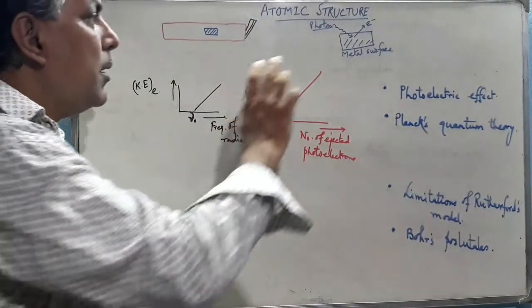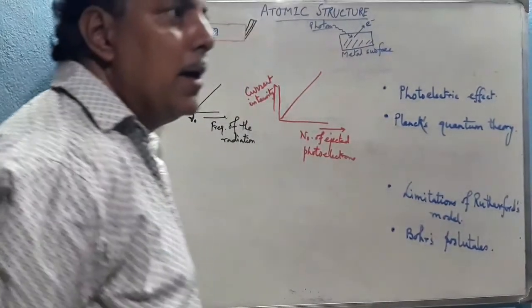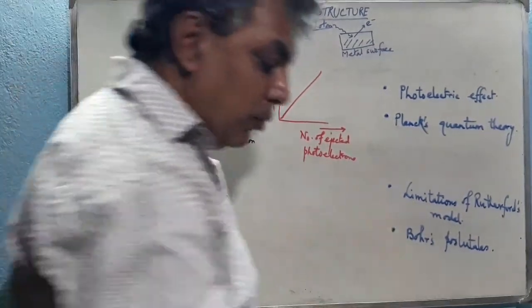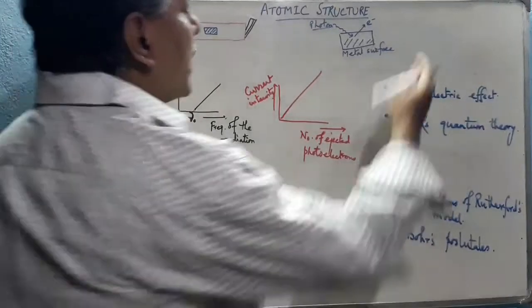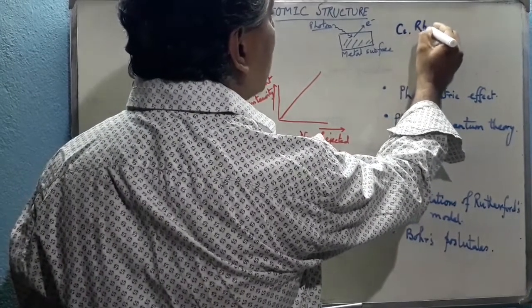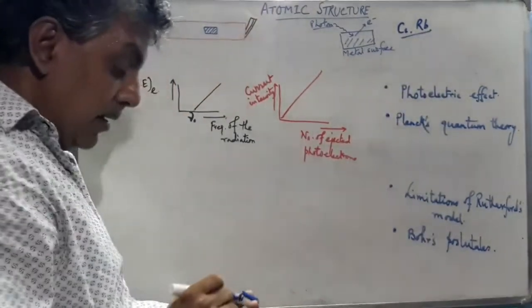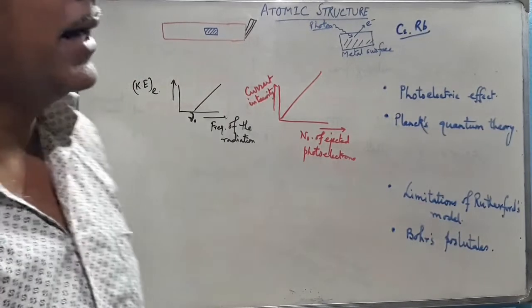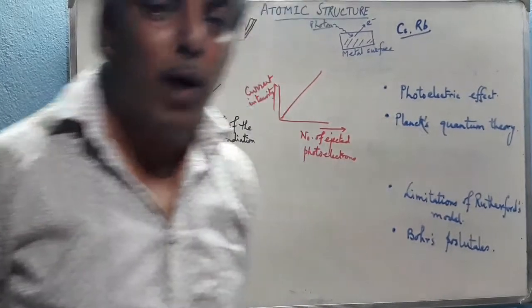Now, which type of metal can we take here? Potassium, cesium, rubidium, such types of metal can be taken in the photoelectric effect, because all these are elements of group 1.